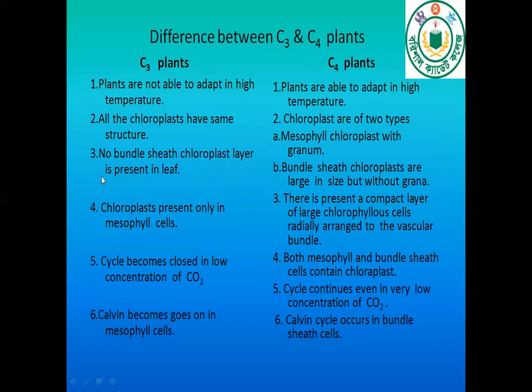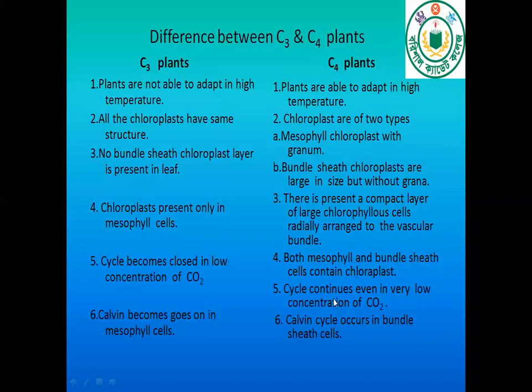In C3 plants, no bundle sheath layer is present in the leaf, but in C4 plants, there is a compact layer of large chlorophyllous cells radially arranged around the vascular bundle. In C3 plants, chloroplasts are present only in mesophyll cells, but in C4 plants, both mesophyll and bundle sheath cells contain chloroplasts.